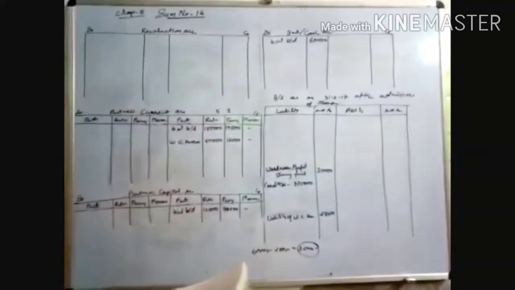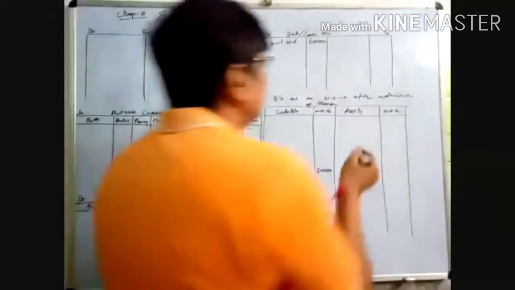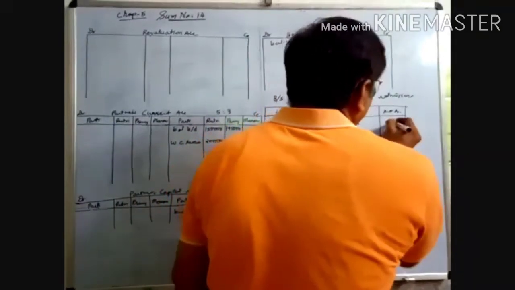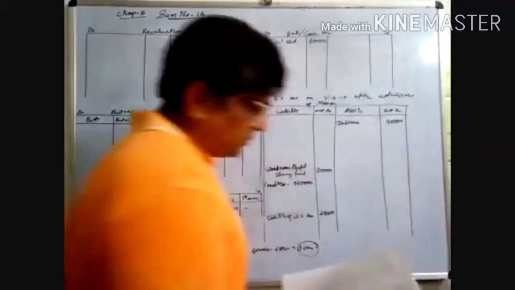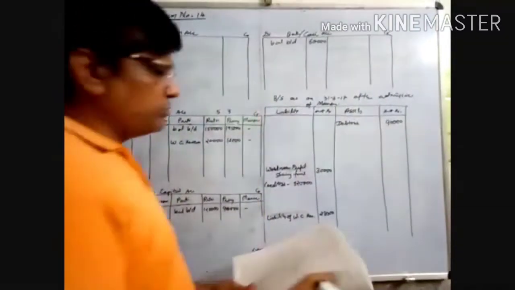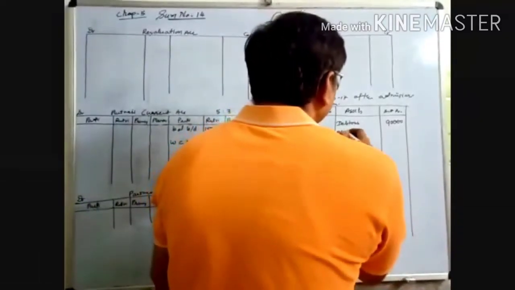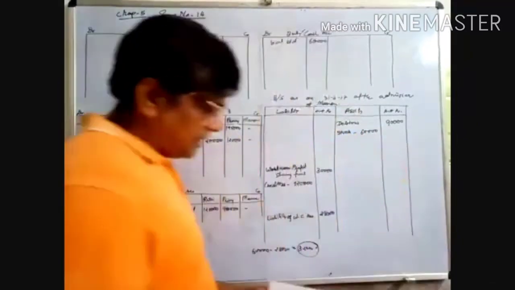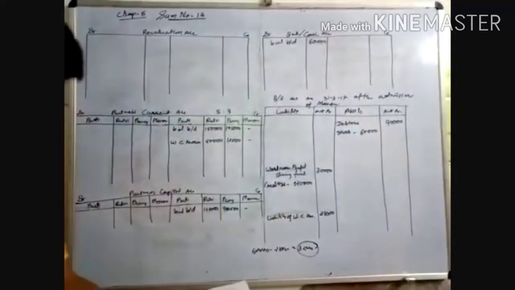Now the next is debtors, 90,000. There is no adjustment in debtors, so write 90,000 in the outer column. Stock is 60,000, and there is an adjustment in stock.